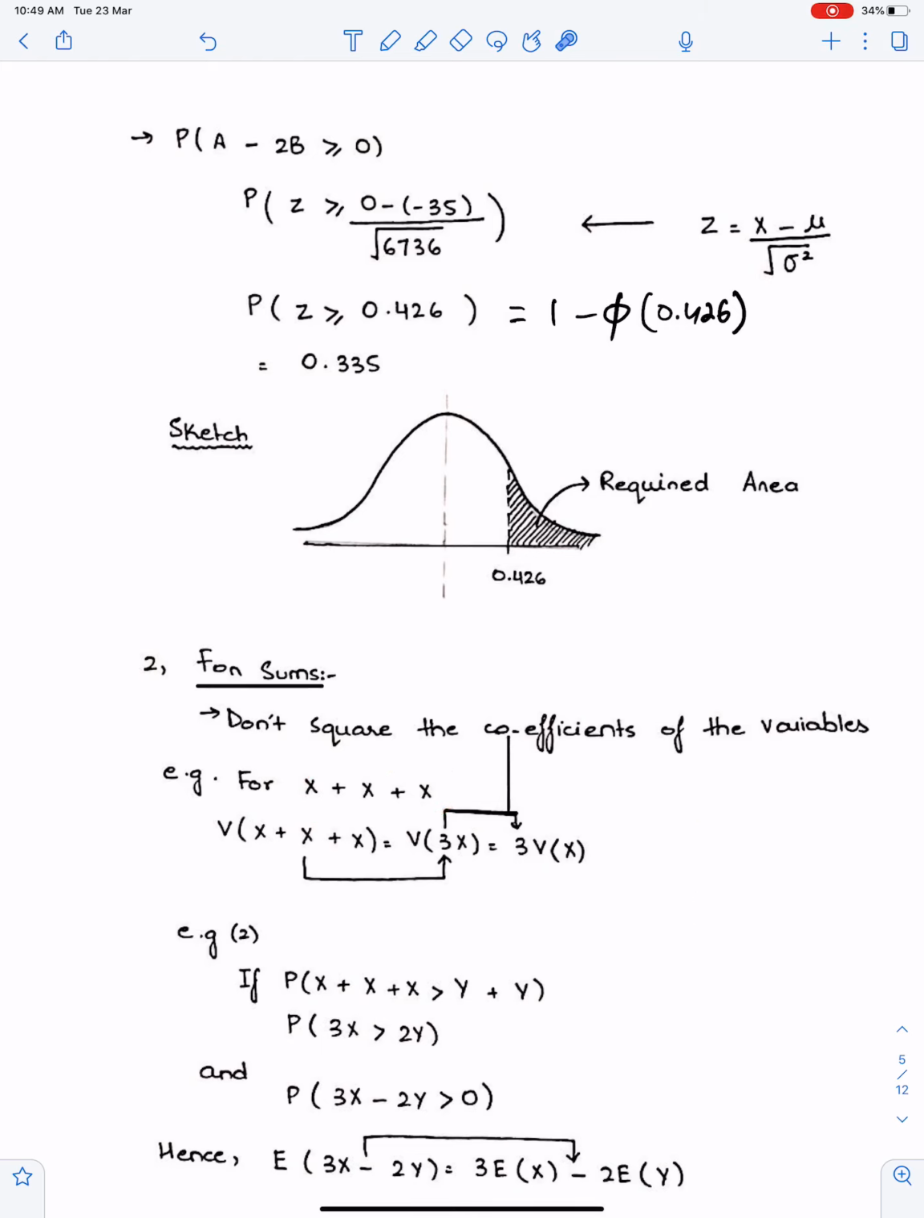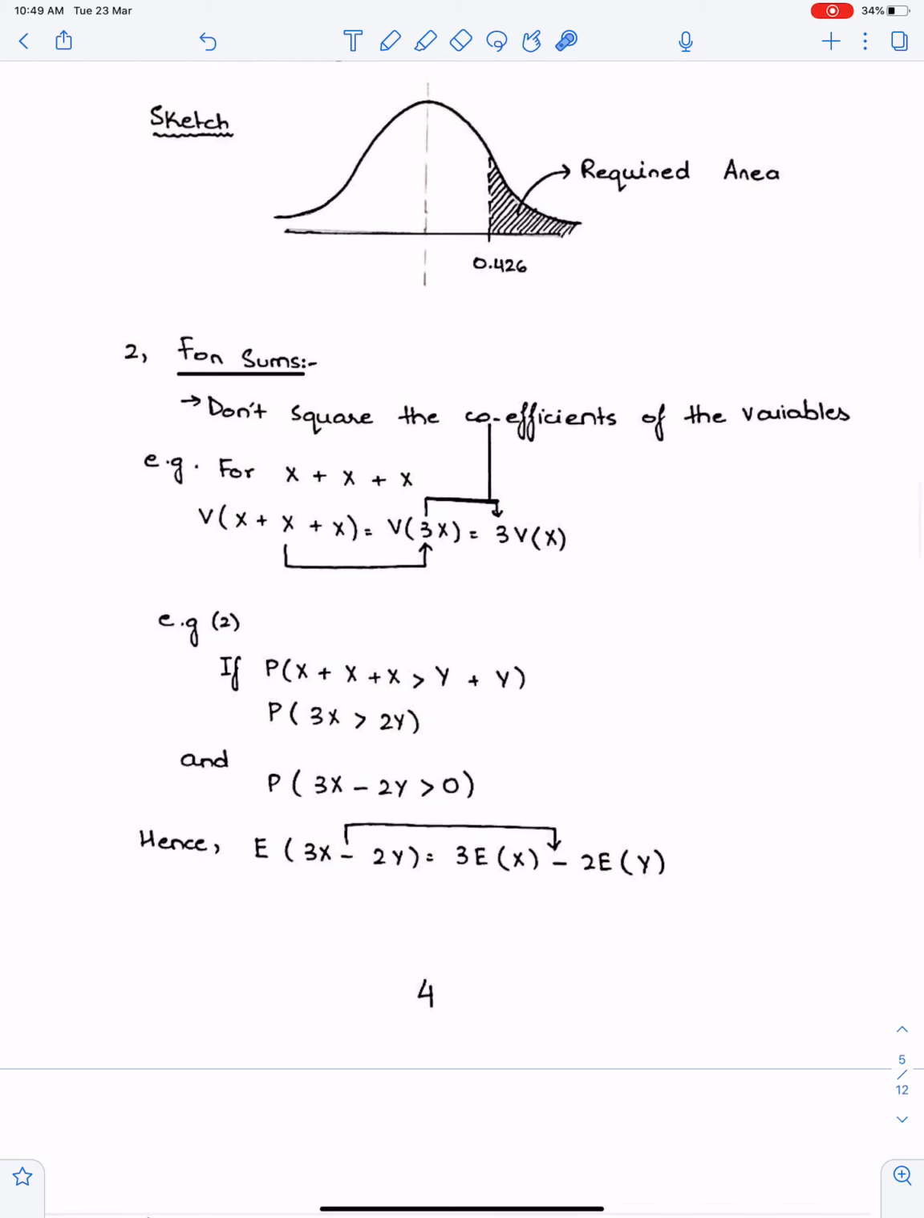When you add 3 independent values of x, then this will become 3x, and this 3 is not multiple of x. So you don't need to square this 3. This thing is extremely important of this chapter. Whenever you work for sums, means totals, you never give power 2 to the coefficient of the variables.